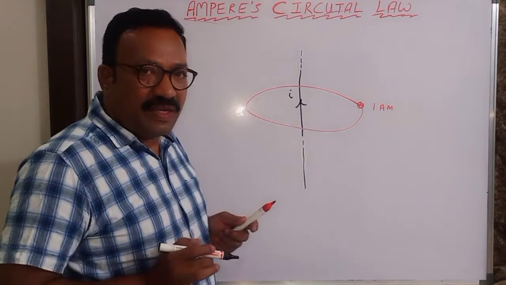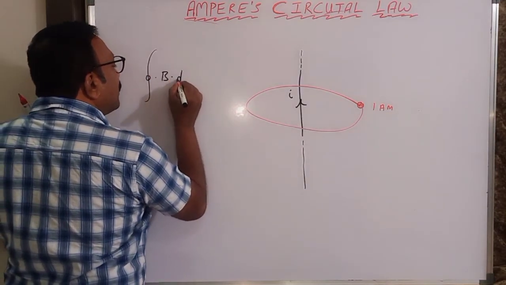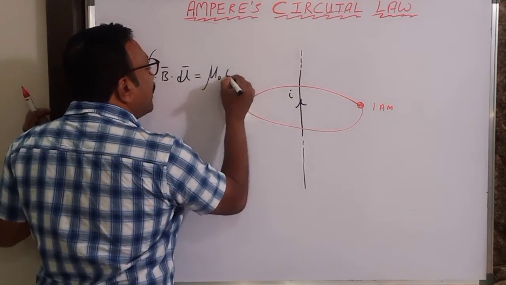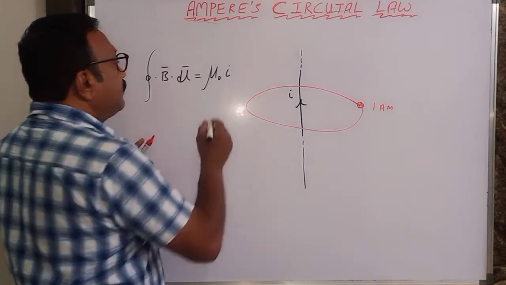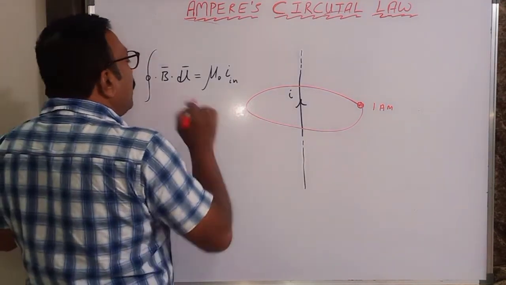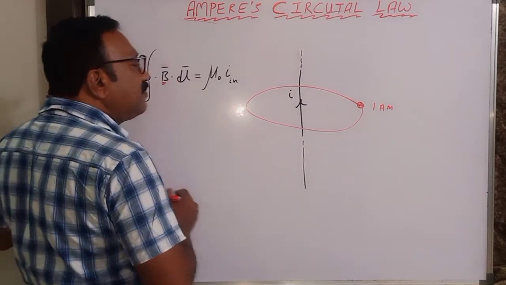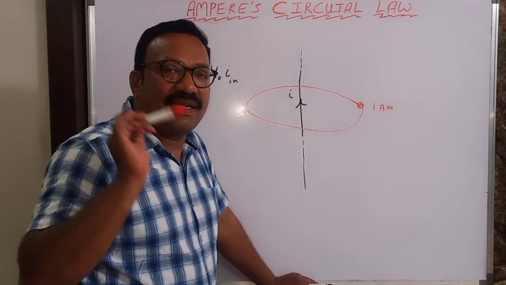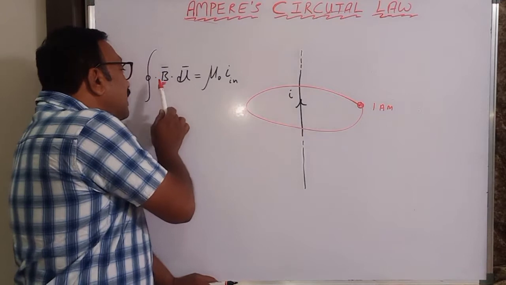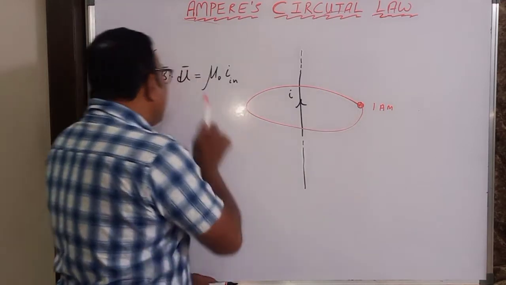Write the statement of Ampere's circuit law. Closed integral over the curve B dot dl is equal to mu naught times the current inside. Fine. Let us see. Here, what is this B dot dl? I told the definition of the strength of the magnetic field is nothing but a force acting on unit positive charge. Unit north pole. So this is a force acting on unit north pole. So when I keep a unit north pole here, the force acting on that is nothing but B.